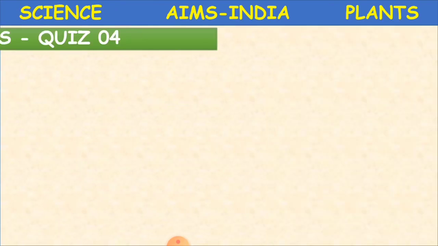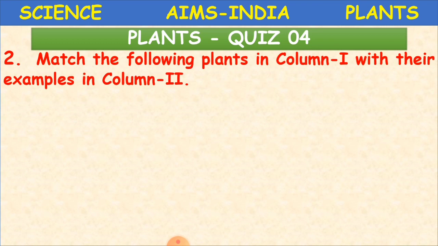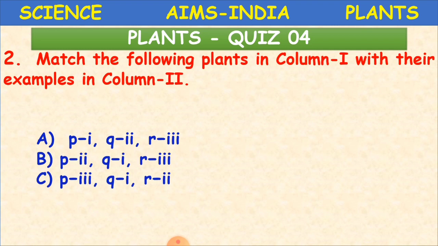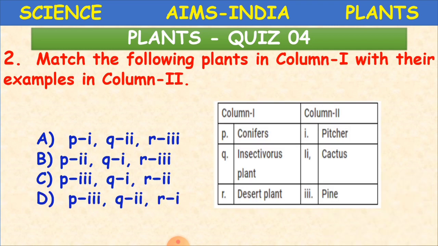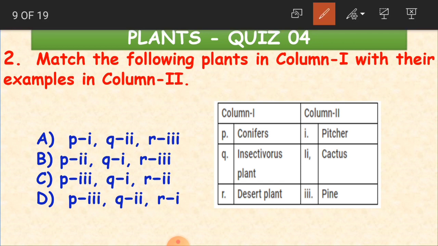Now, able to follow? Yes. Match the following plants in column 1 with their examples in column 2. So here we'll be having a column where we have to match the correct matches. Like the first one, P is conifers, Q insectivorous plant, R is desert plant. How do we match now for coniferous?